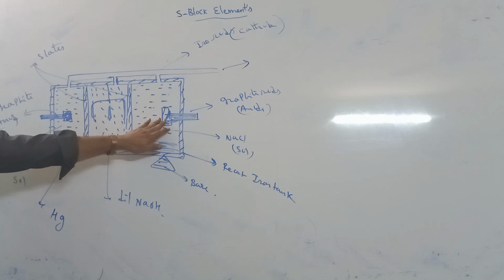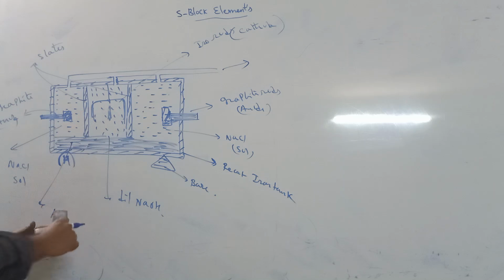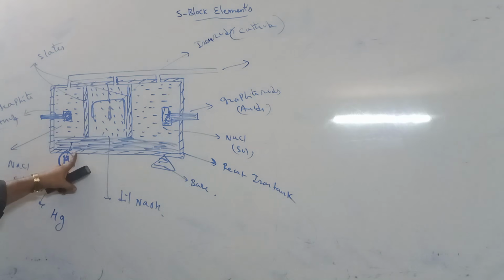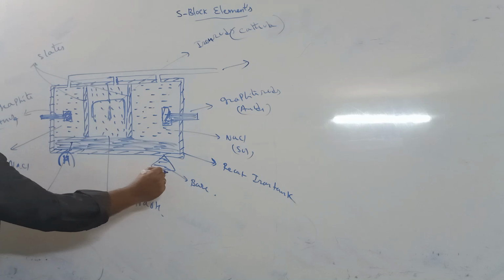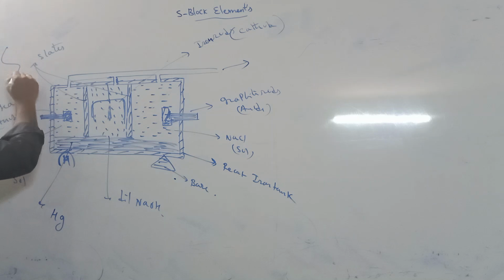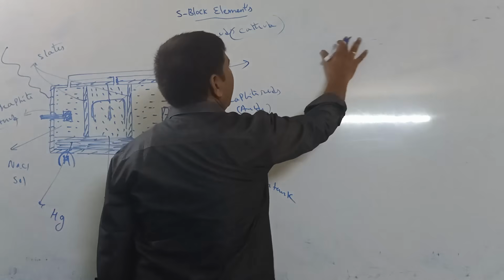In the outer compartments, graphite acts as anode. In the middle compartment, iron rods act as cathodes. Mercury behaves like both characters, meaning cathode and anode characters. Here there is an H screw, and this arrangement is based on this base. Now, during electrolysis of these solutions,